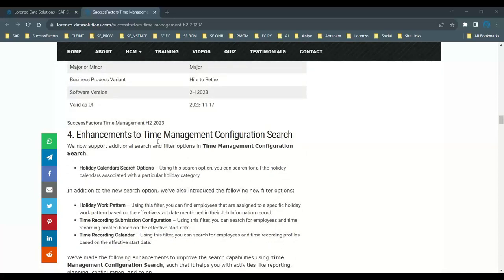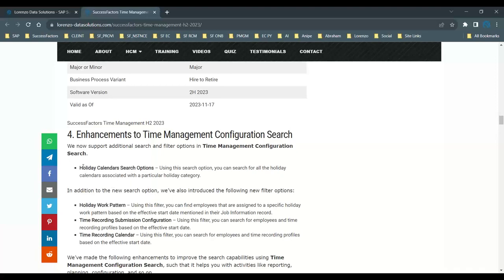enhancement to time management configuration search. I don't know how many of you use this functionality, but this is a very powerful feature if you ask me. Why? Because, for example, there is a time profile. How many employees are there for one particular time profile? Which employees are there? We are not sure. With the help of the time management configuration search, it helps you to add more enhancement like your time types, time profile. But now this enhancement includes the latest H2 2023 release.